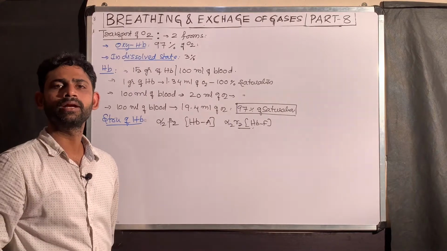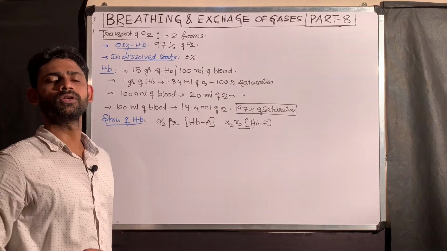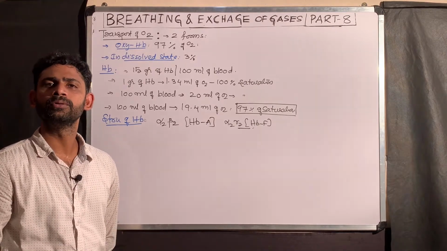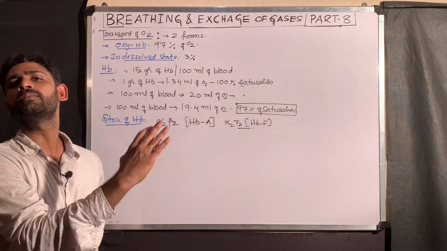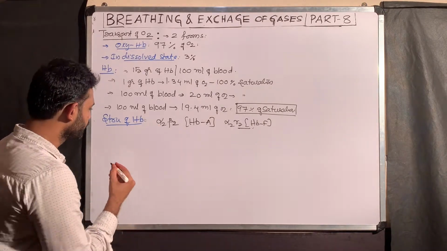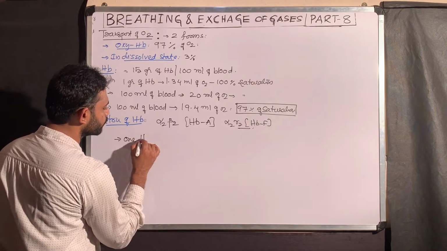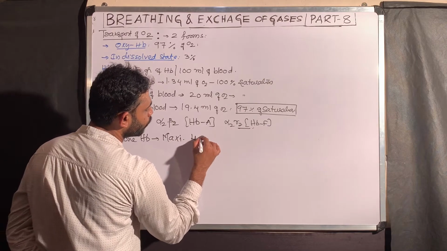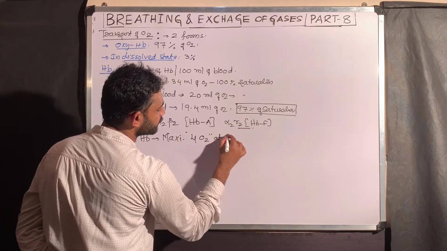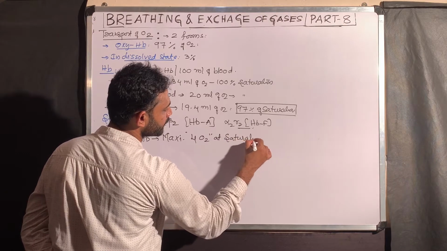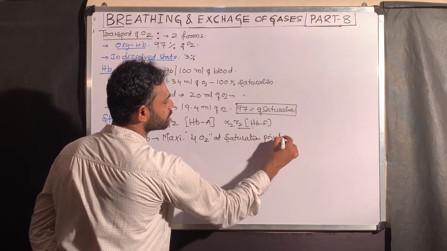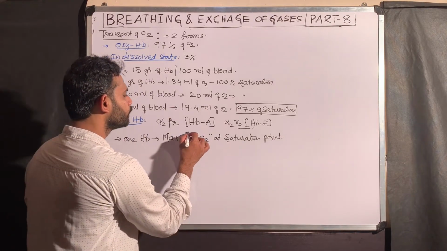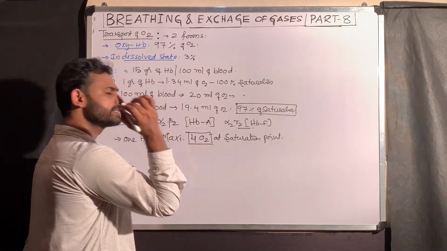As a result, what you need to understand? One hemoglobin molecule consists of 4 polypeptide chains, 4 heme groups, 4 irons associated with 4 molecular oxygen. This point is important. One hemoglobin molecule combines with a maximum of 4 molecular oxygen at its saturation point. Maximum how many molecular oxygen can one hemoglobin combine? 4 molecular oxygen. This is the one point.